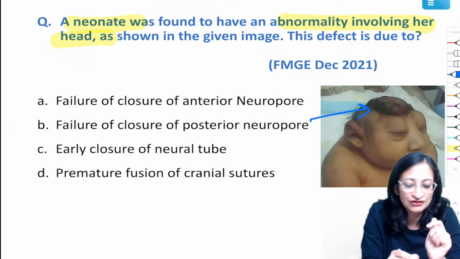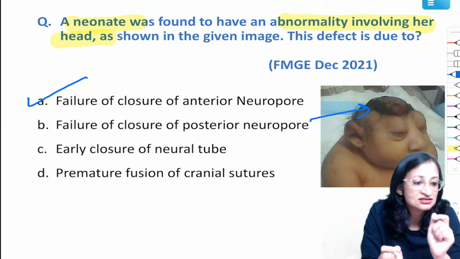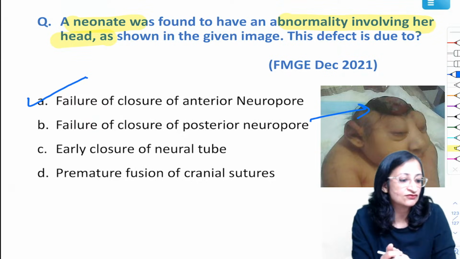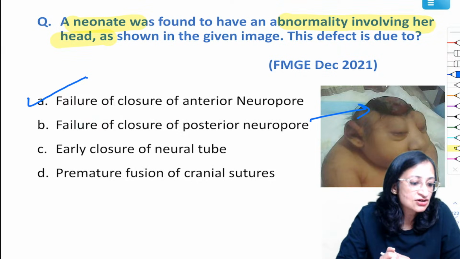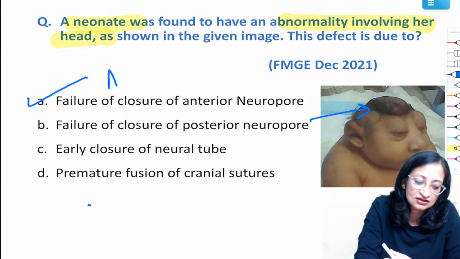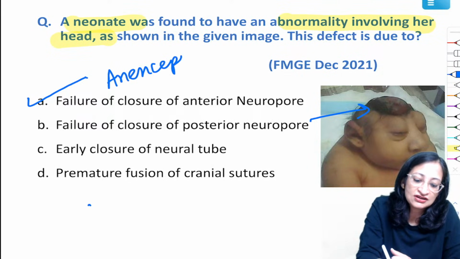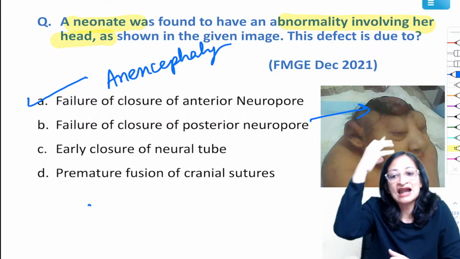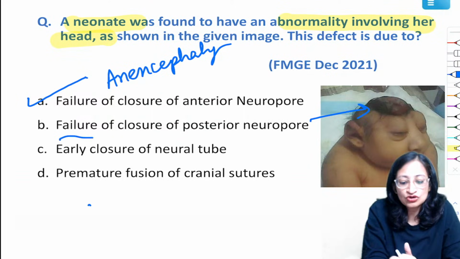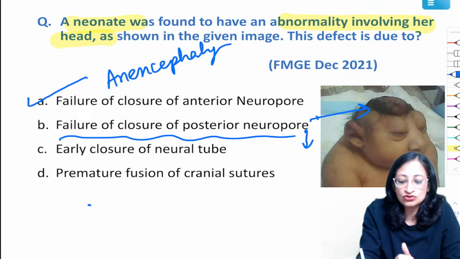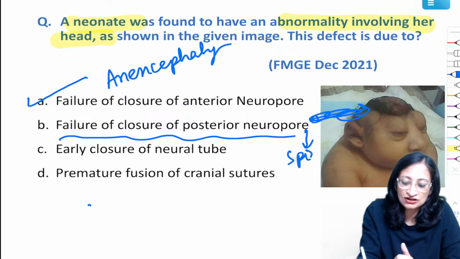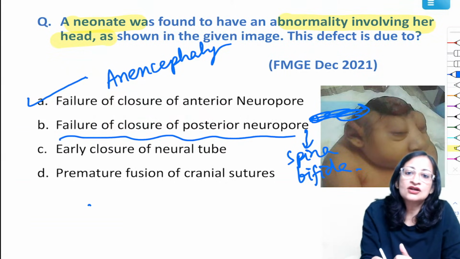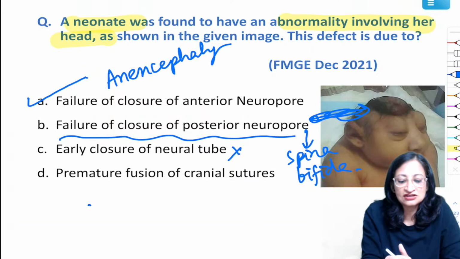Yes, so you are right. The failure of closure of anterior neuropore is the answer. But what is the name of this abnormality I am looking for? So Mittu, Mukesh, Abhishek, Muzammil, all of you are right. Sharik, very good. So it is anencephaly. So this abnormality is anencephaly, which is due to the failure of closure of anterior neuropore. The failure of closure of posterior neuropore would lead to spina bifida. Okay, will lead to spina bifida like meningocele, meningomyelocele and so on. Early closure of neural tube does not have any significance.